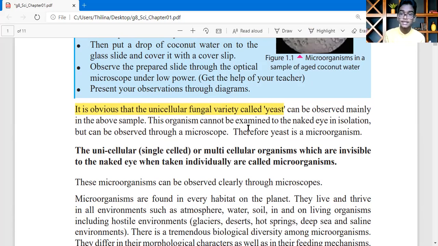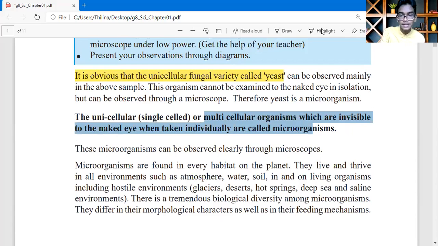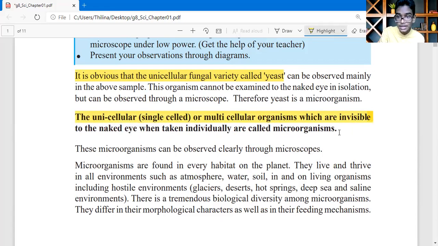Yes, they are telling these kinds of things we can't see with our naked eye, only through a light microscope. Yes, we can observe through a microscope. Therefore, yeast is a microorganism. Yes, yeast is also a microorganism. Let's see what the definition of microorganisms is. The unicellular or multicellular organisms which are invisible to the naked eye when taken individually are called microorganisms. Yes. You can highlight this as well because this is definitely coming to your term test.